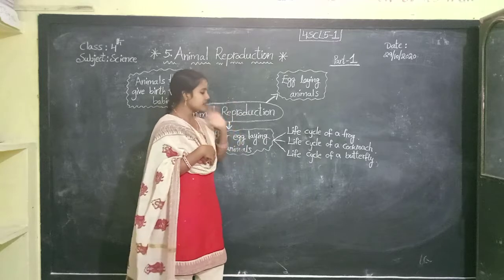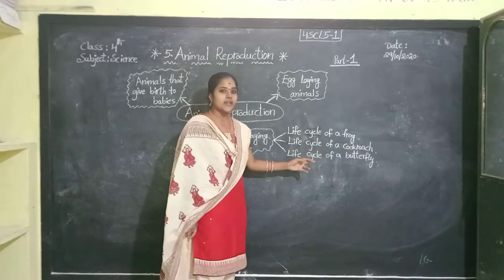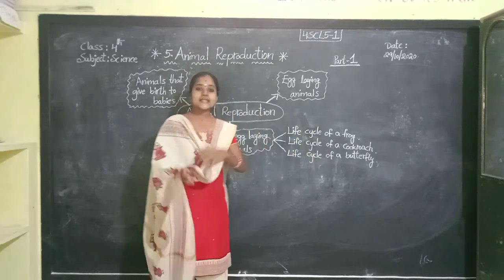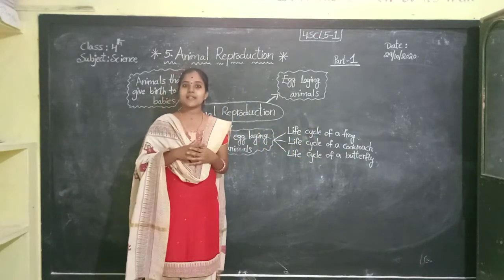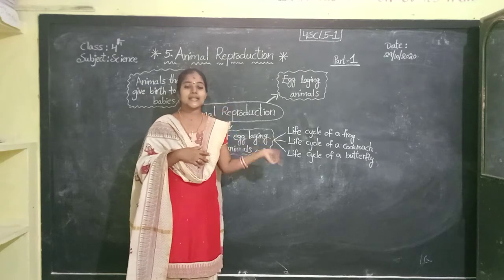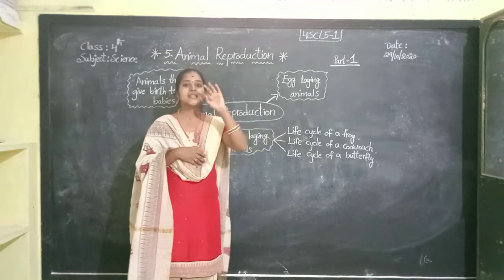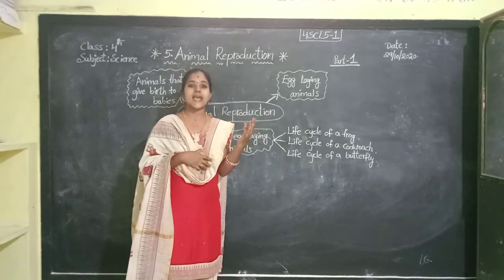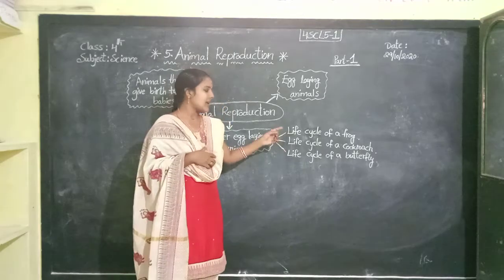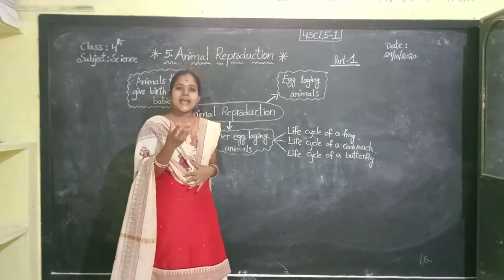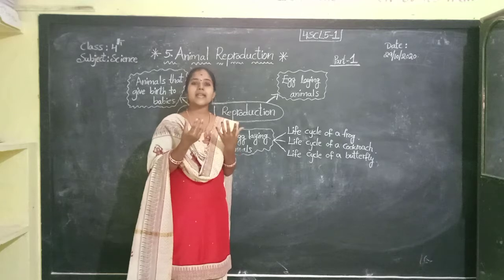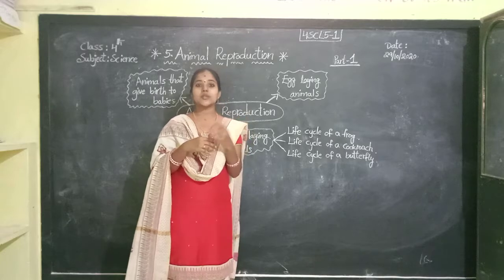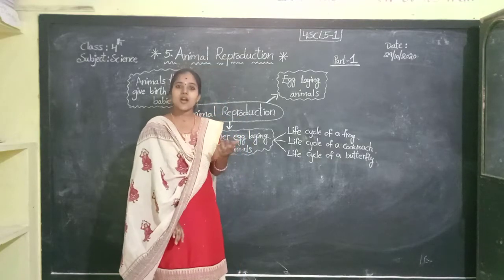Next one, life cycle of a butterfly. Okay, children, life cycle of a butterfly. Insects like housefly and butterfly have 4 stages in their life cycle. Cockroach has 3 stages in its life cycle. Here, butterfly and housefly have 4 stages. First of all, the egg hatches into a worm-like creature called larva.